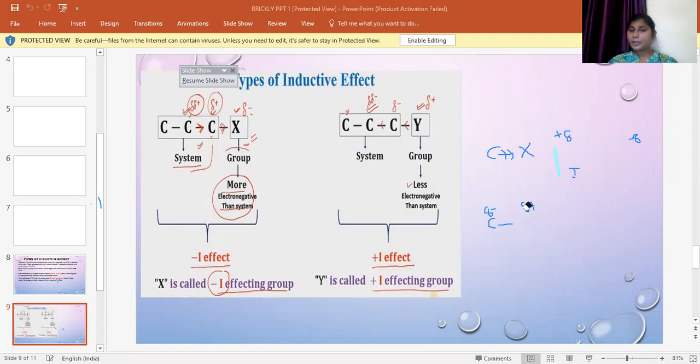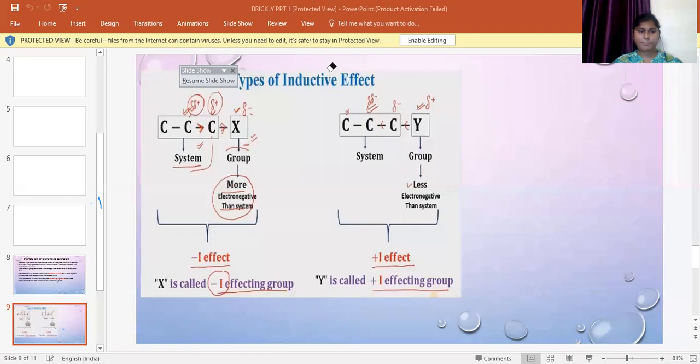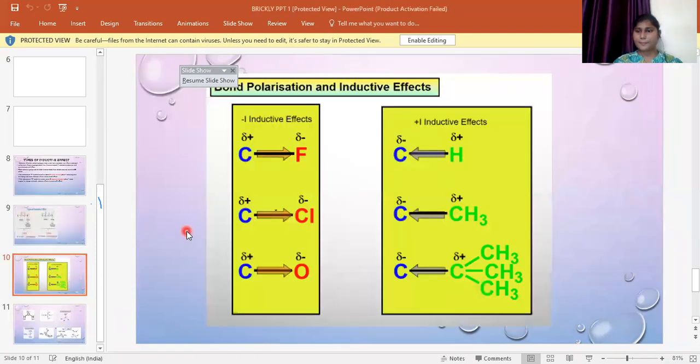Whenever there is an electron donating group, it causes the plus I effect, and electron withdrawing groups cause the minus I effect. That is, negative inductive effect and positive inductive effect. Next, we'll see a few examples of negative inductive effect and examples of positive inductive effect.